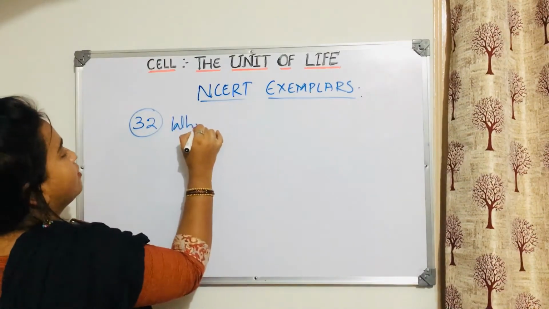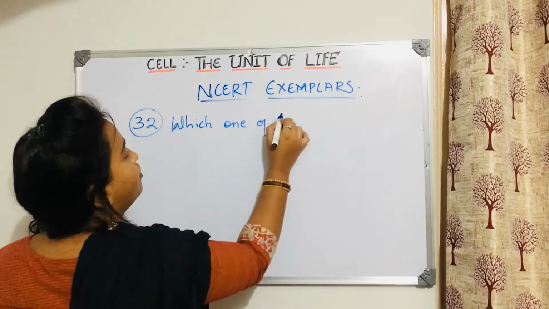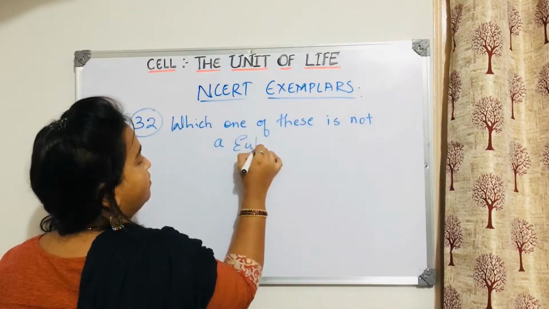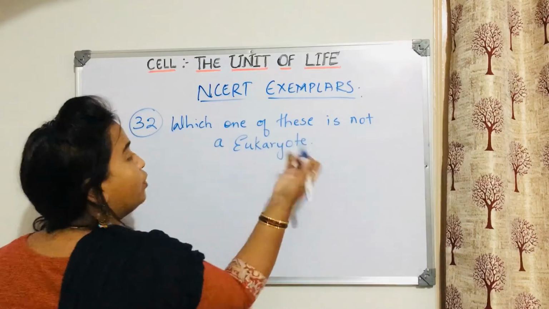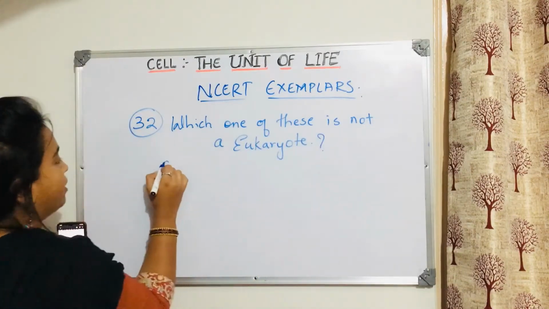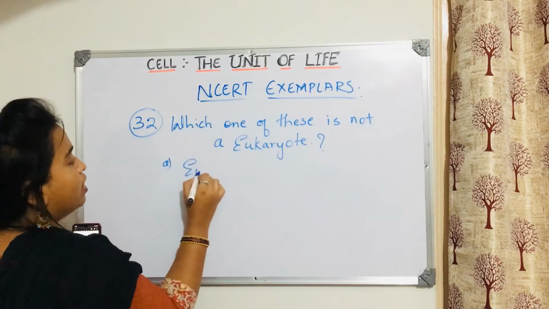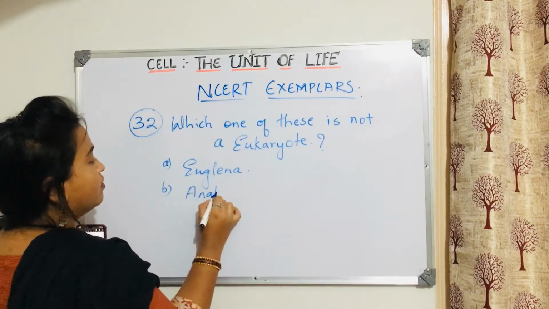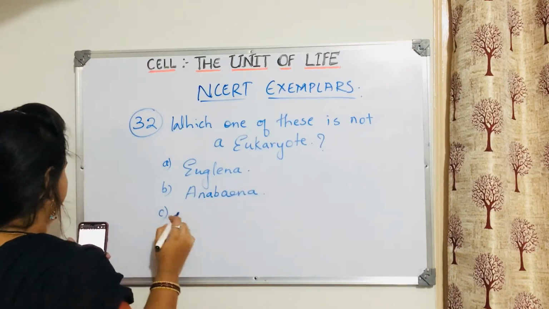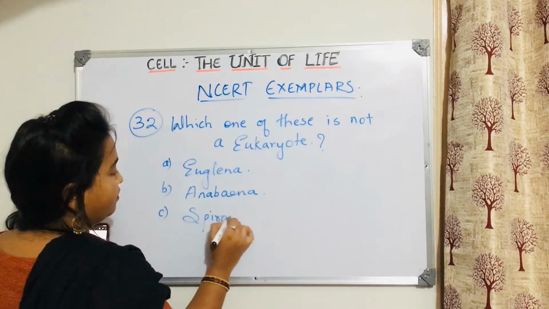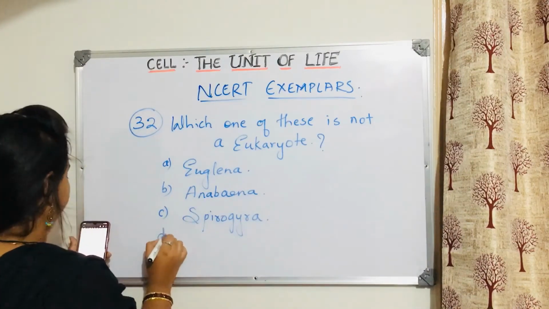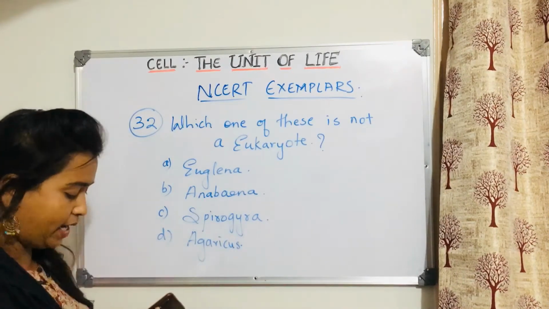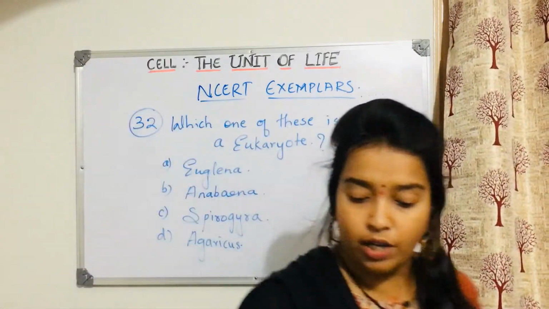Which one of these is not a eukaryote? Which of these cells is not a eukaryote? The options are: Euglena, Anabaena, Spirogyra, and Agaricus. Let me know which of these is not a eukaryote.